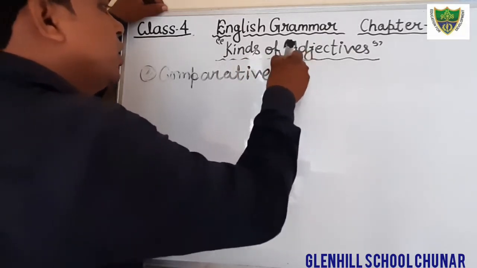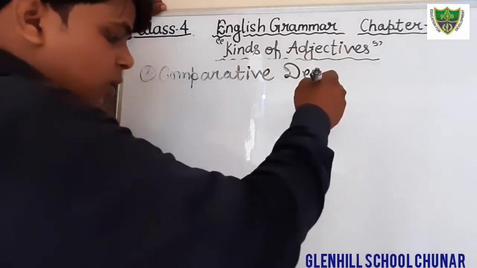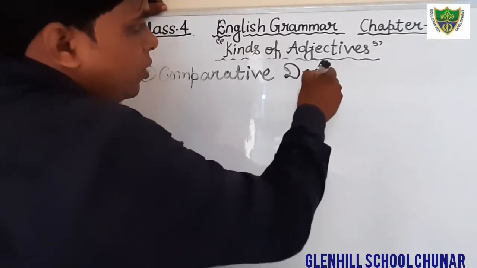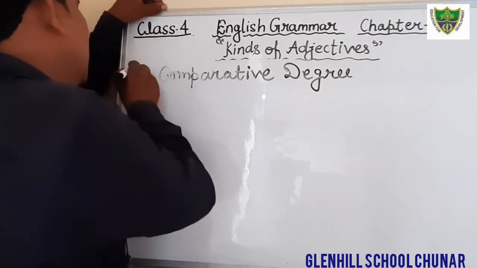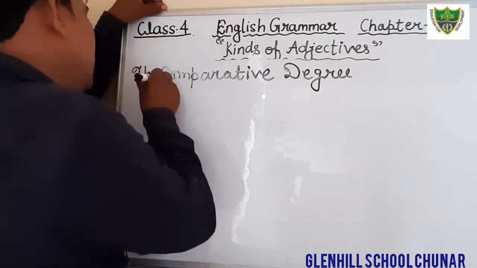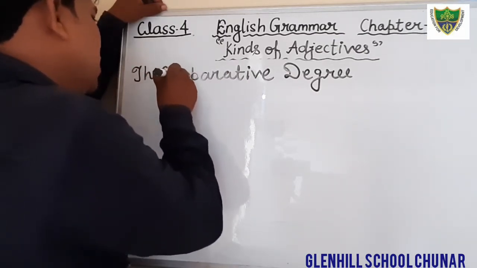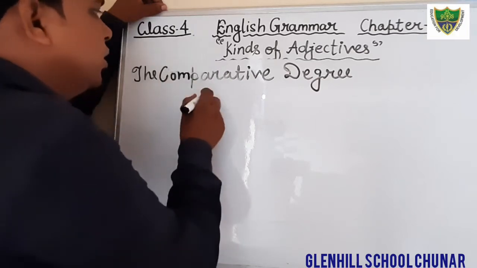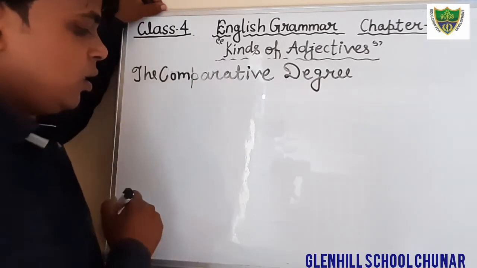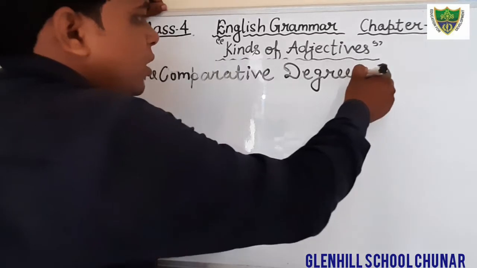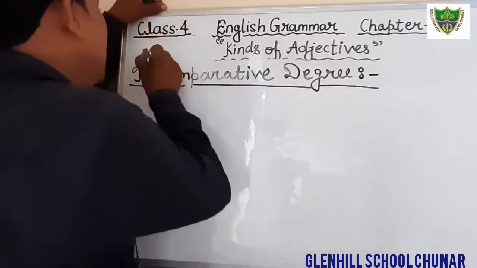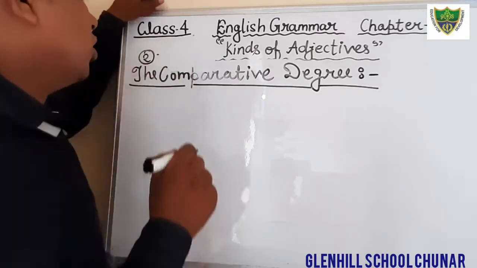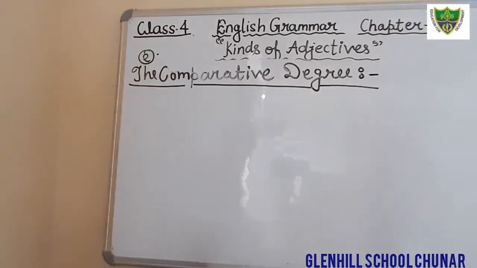Okay, students, you can also put here the, the comparative. Okay, comparative degree. This is the second heading. First we have read that is positive degree, and this is the second. Just put the heading, the comparative degree.